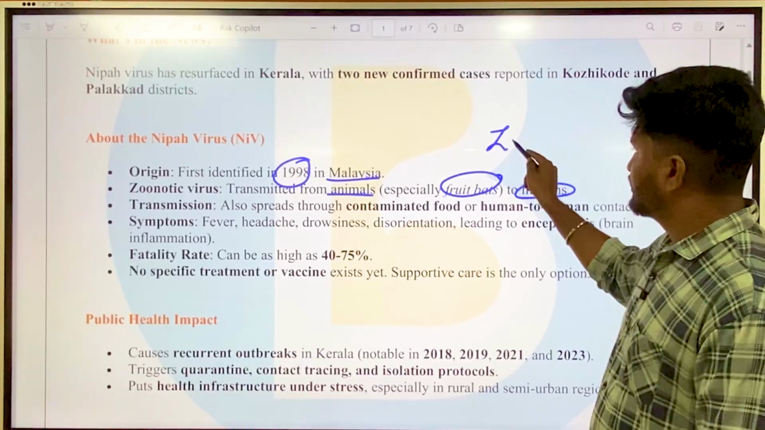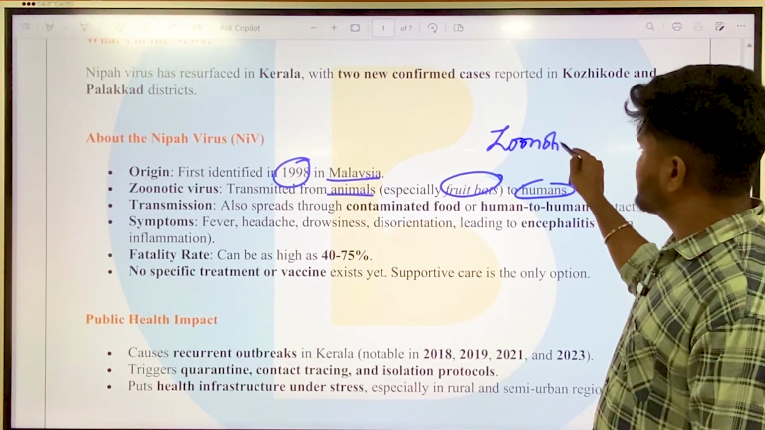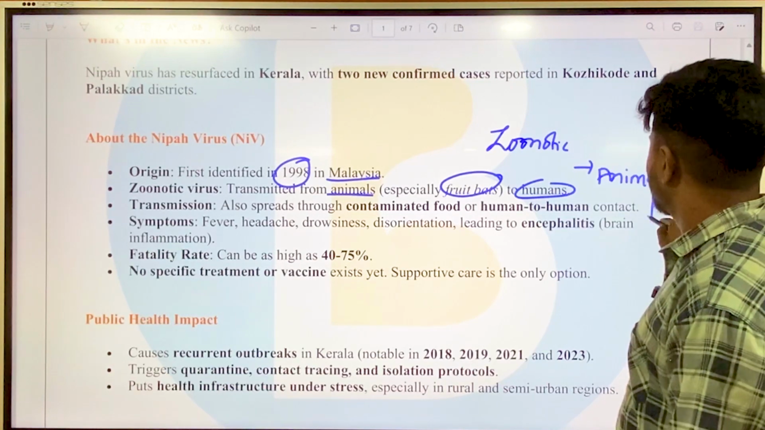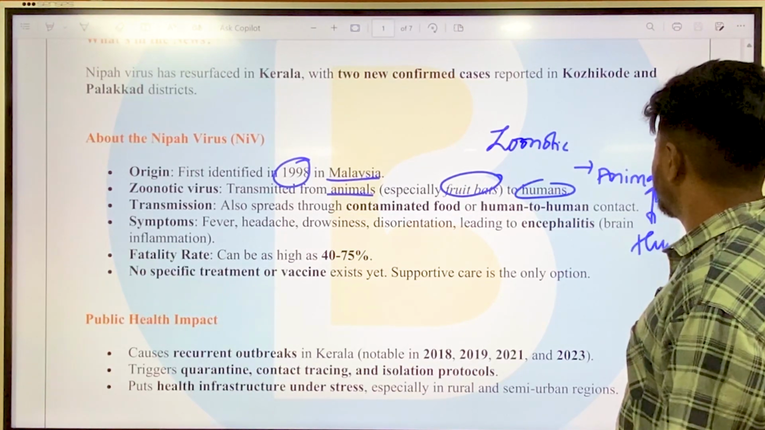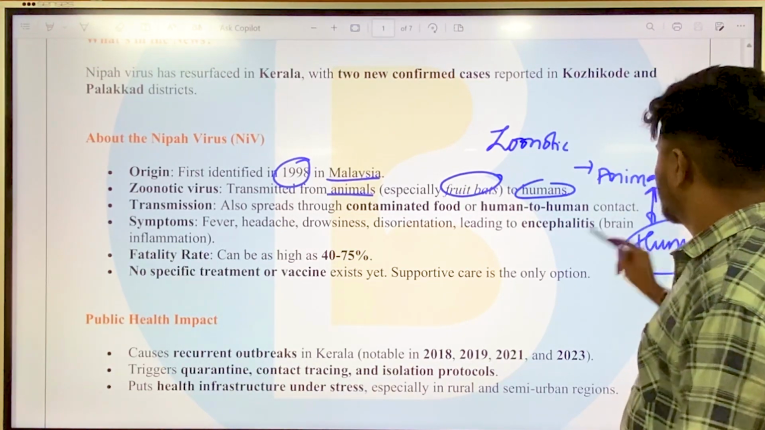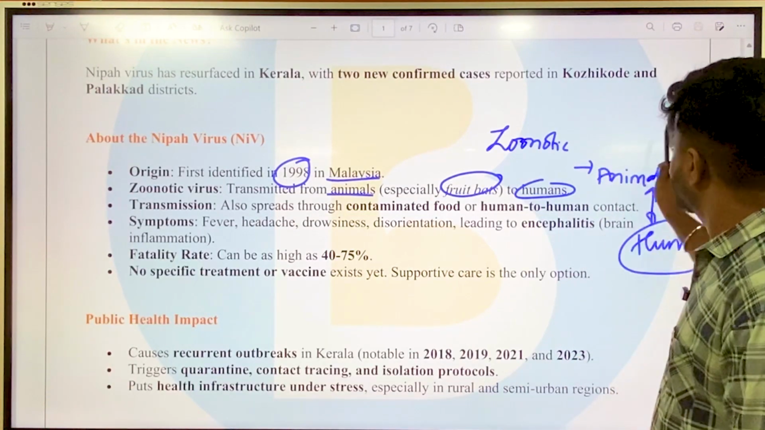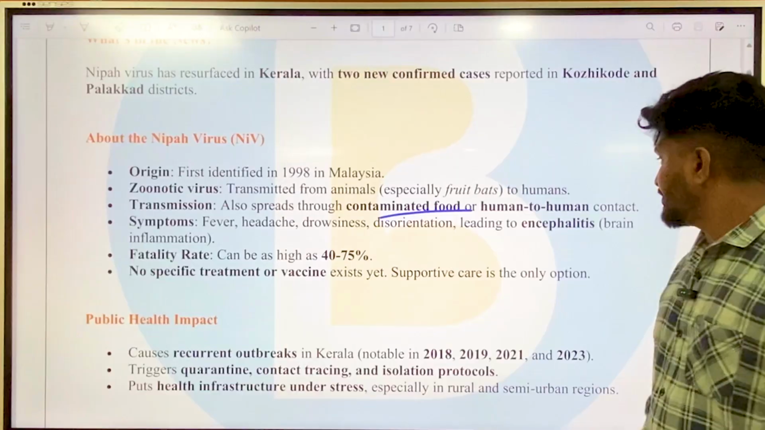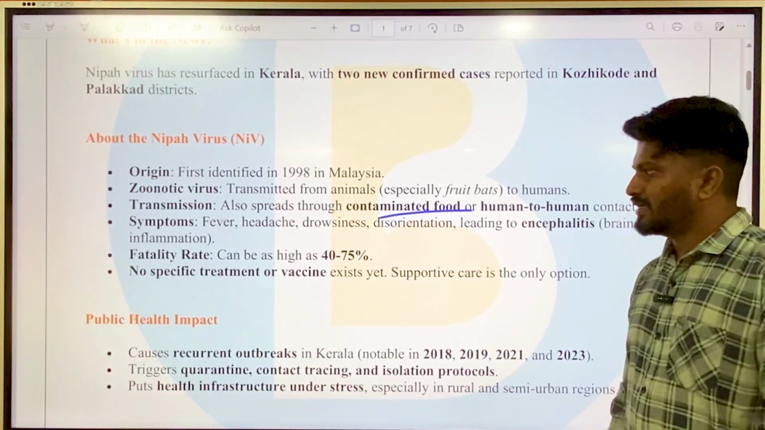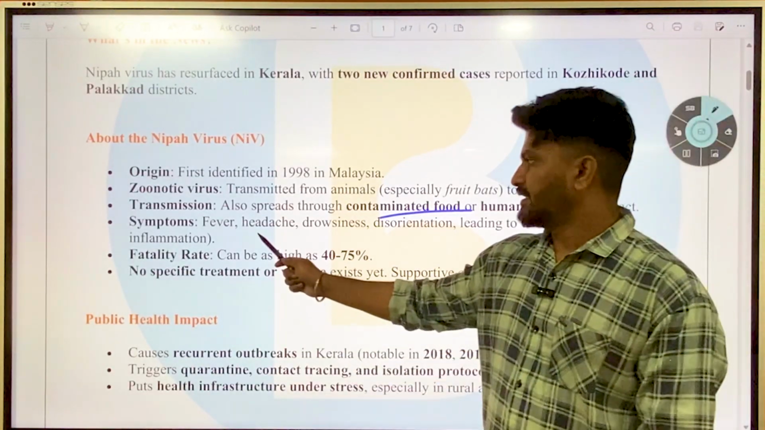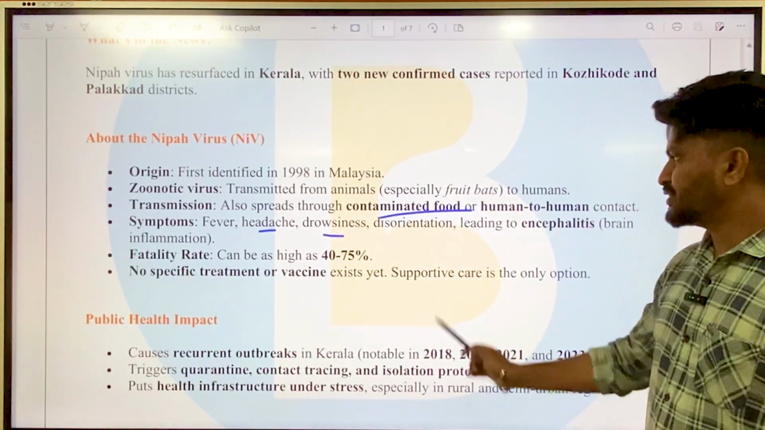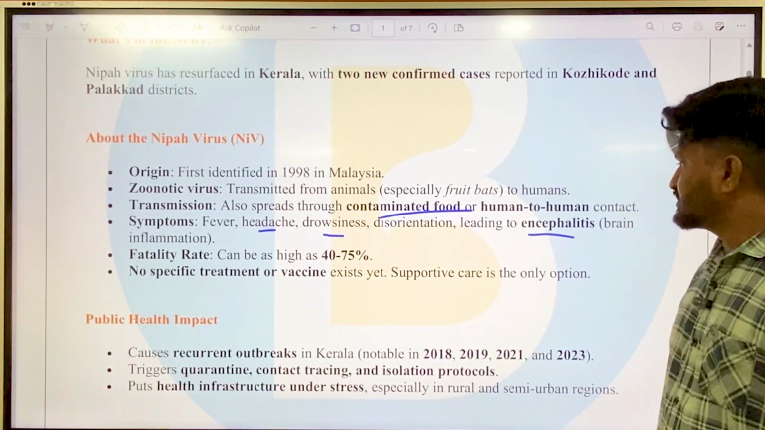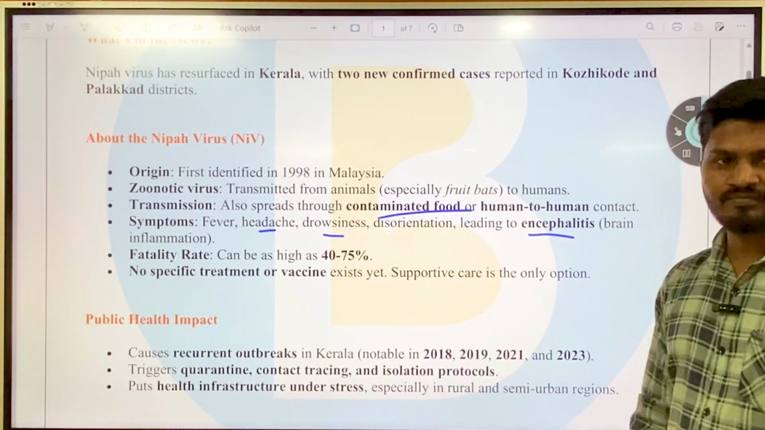What is zoonotic? Zoonotic is any disease which is transferred from animals to human beings. Animals to human beings is called as zoonotic disease. Okay, and then transmission, it also spreads through contaminated food or human to human contact. And the symptoms are fever, headache, drowsiness, disorientation, leading to encephalitis. That is a brain damage or brain inflammation.